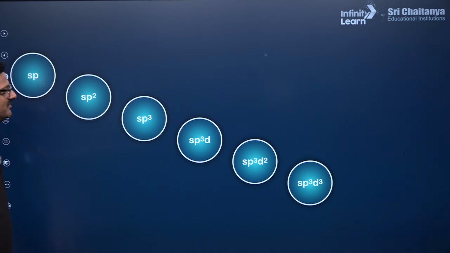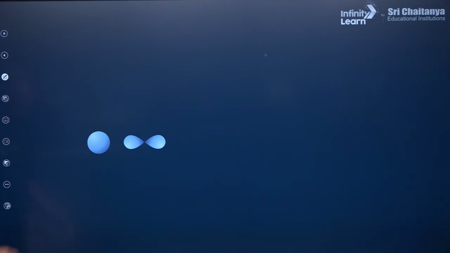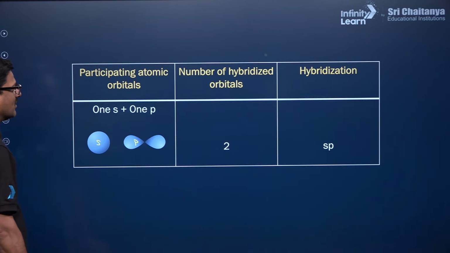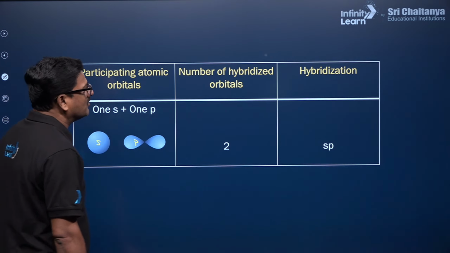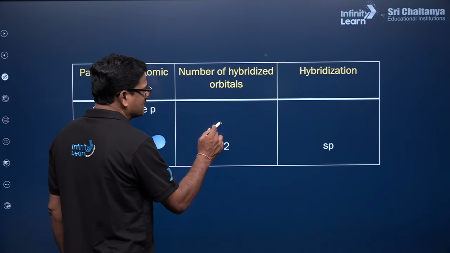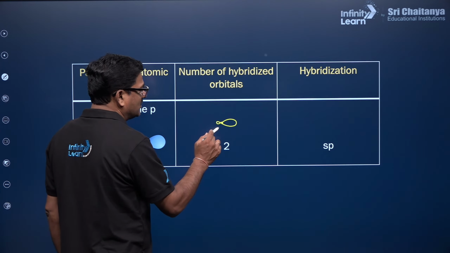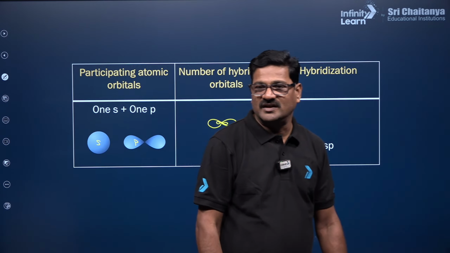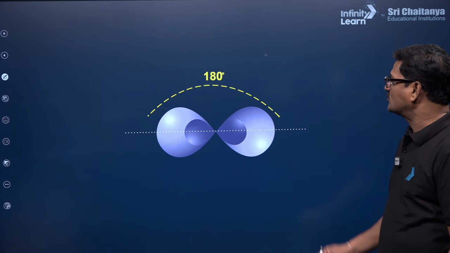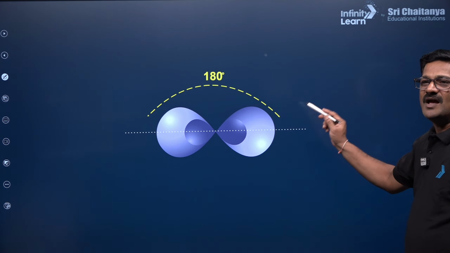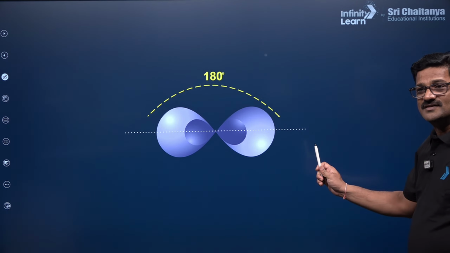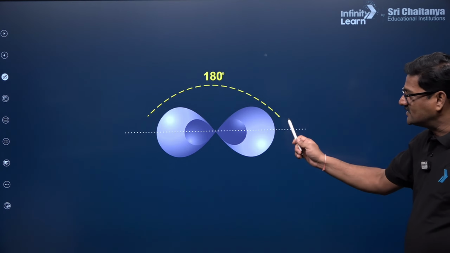Okay, there are various types of hybridization. An s orbital and a p orbital together give two hybridized orbitals. It is going to be sp: this is one sp and this is another one. It is linear in geometry, with a 180 degree angle, and we will discuss more examples based on this also. Hope you are understanding clearly?